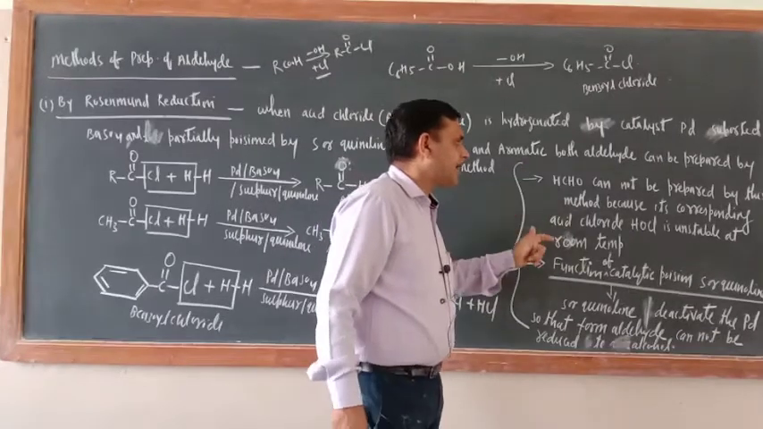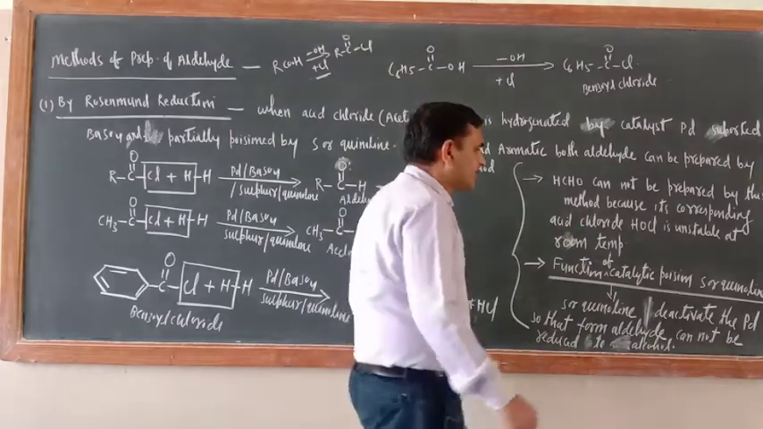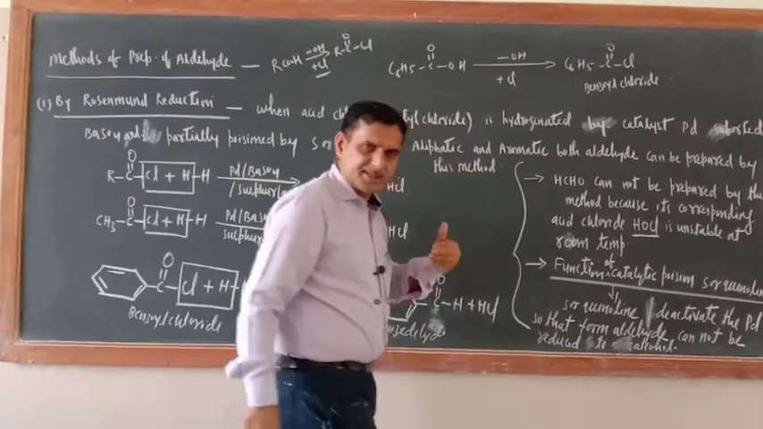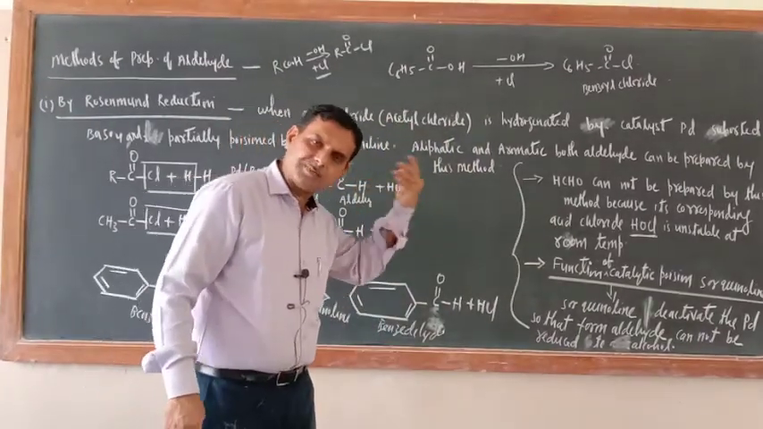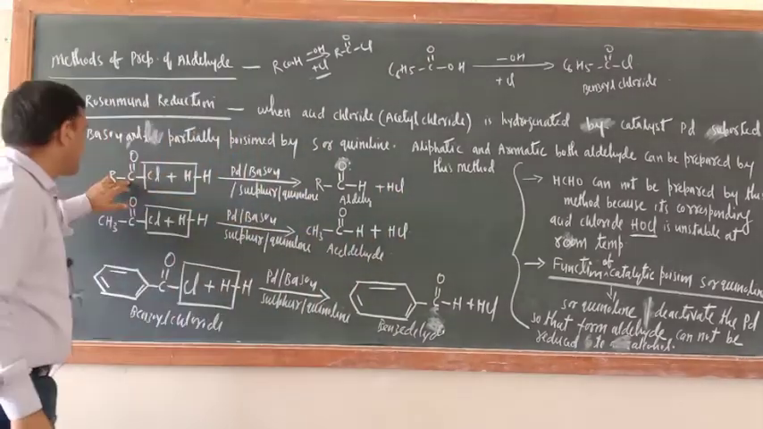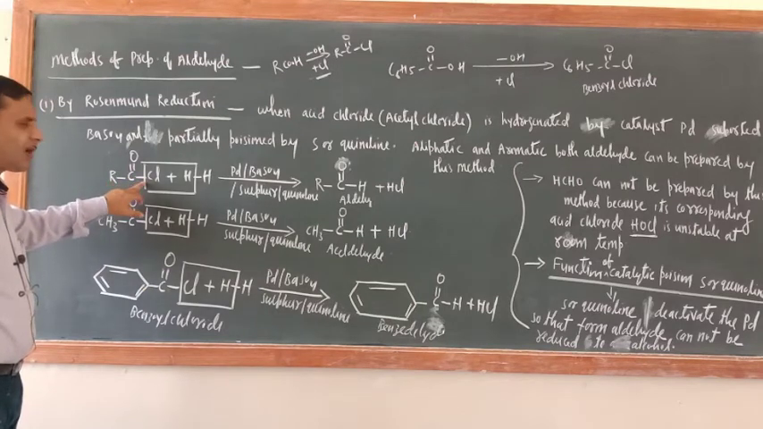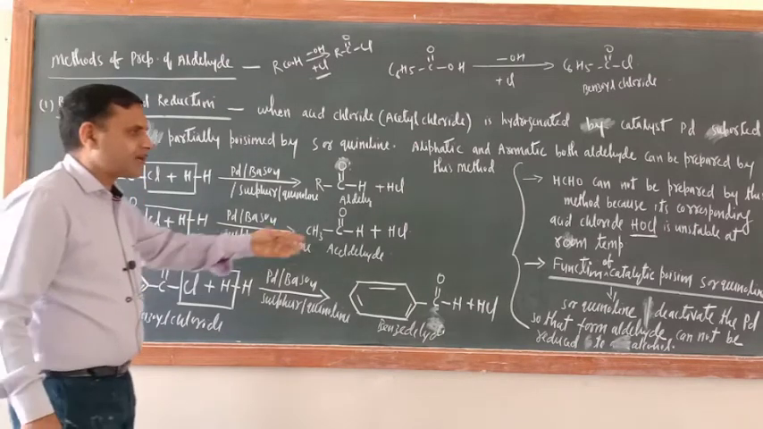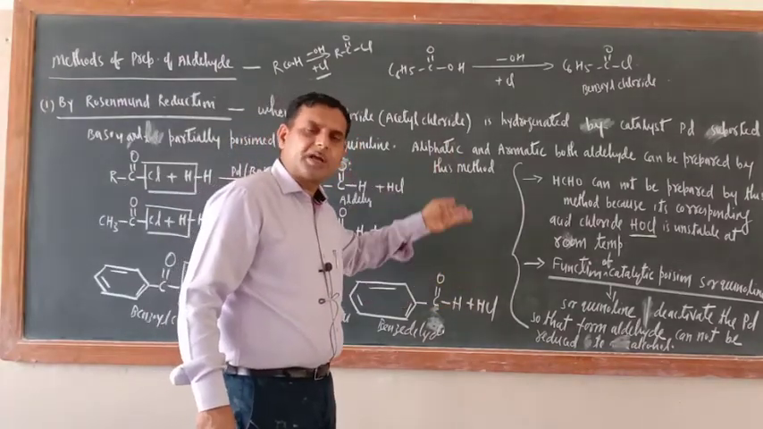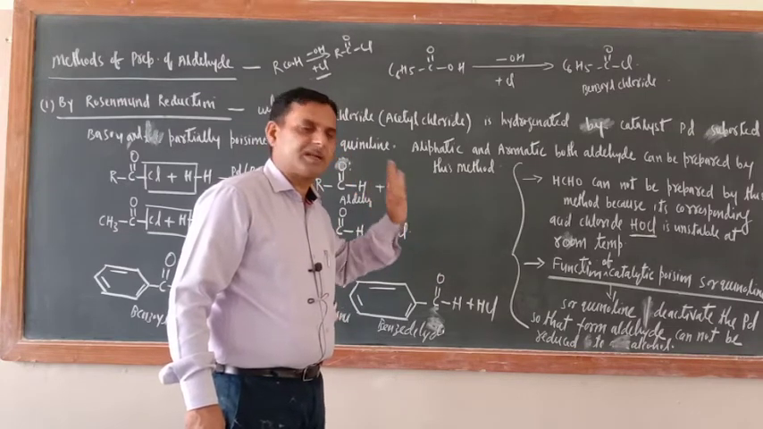Now formaldehyde cannot be prepared by this method because its corresponding acid chloride, HCOCl, is formyl chloride, and this is unstable at room temperature. Aldehydes can be prepared from their corresponding acid chlorides. So for the preparation of formaldehyde, you should take HCOCl, that is formyl chloride, which is unstable at room temperature. That is why formaldehyde is not prepared by this method. Next thing, ketone also cannot be prepared by this method.